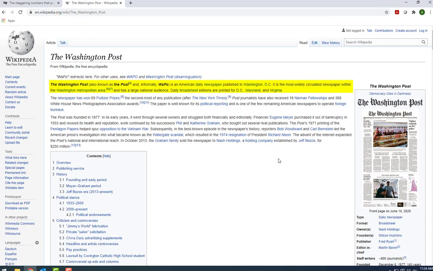widely circulated newspaper with a large national audience. The Wikipedia page for a source will often tell you about the source's funding and potential biases, which will help you determine if it's a credible source of information.